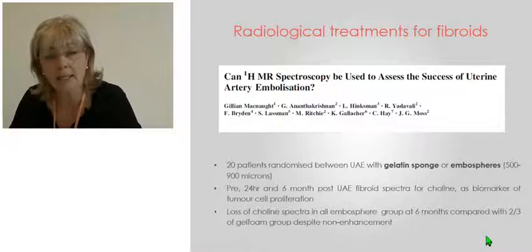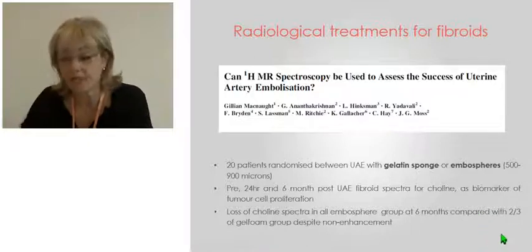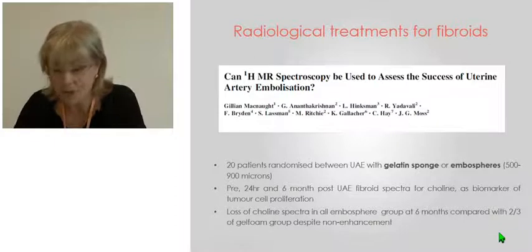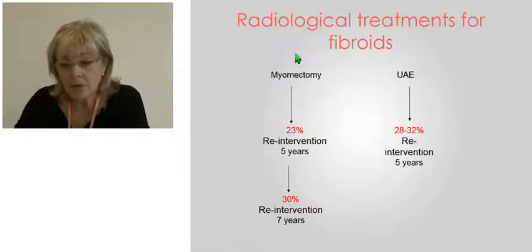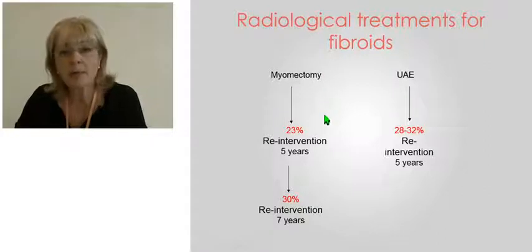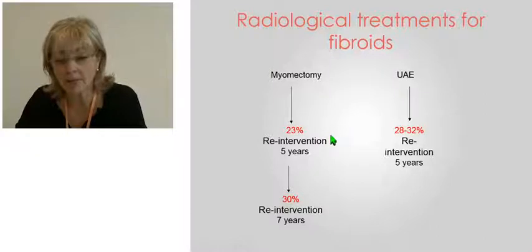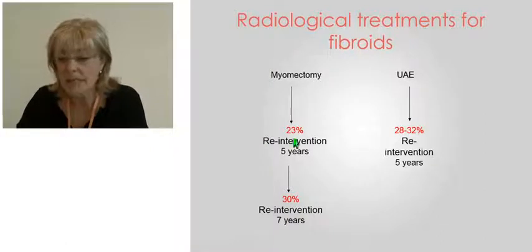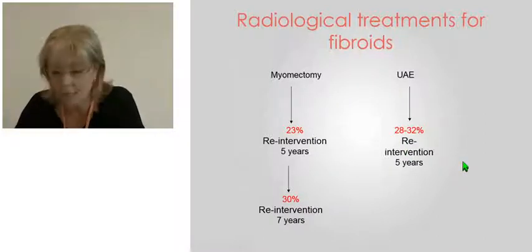And it's perhaps work like this that will tell us whether one agent or another is much better at achieving true infarction. But both these treatments suffer from the same problem, and that is the uterus remains. So just as with myomectomy, when the uterus remains, there is a risk of either new fibroids forming or some smaller fibroids being missed, or some fibroids finding a blood supply, so there is a re-intervention rate. And uterine artery embolization and myomectomy look much on a par, and it's difficult to know whether one treatment or another is actually better and has a lower re-intervention rate.